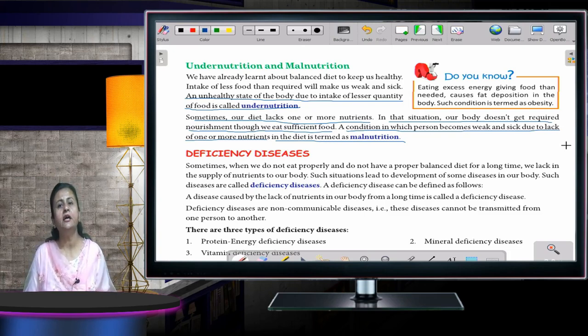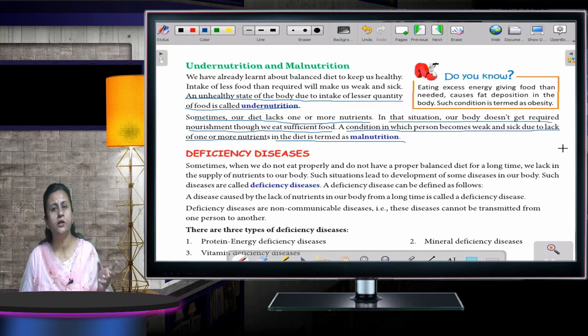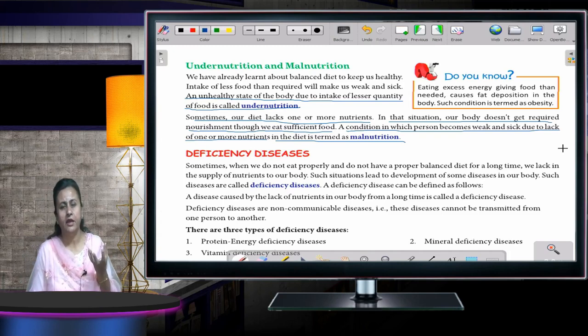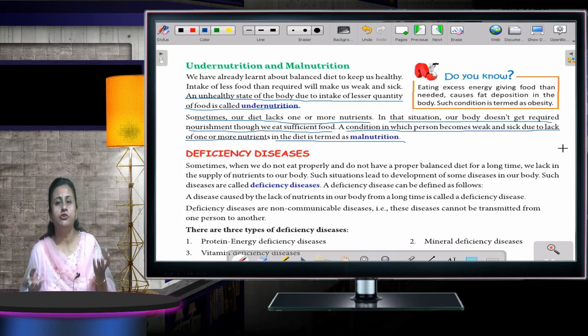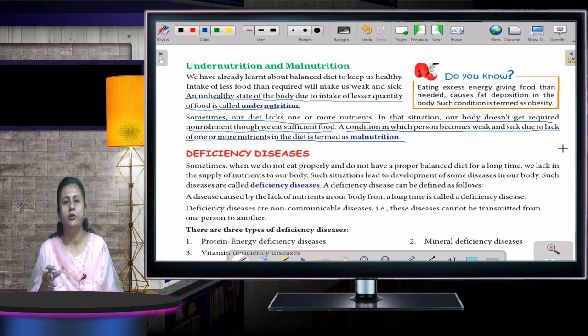But if we are taking food in lesser quantity than is required, that is known as undernutrition. Got my point? Undernutrition means we are not taking enough food, and in malnutrition we are not taking the right amount of nutrients required by our body.